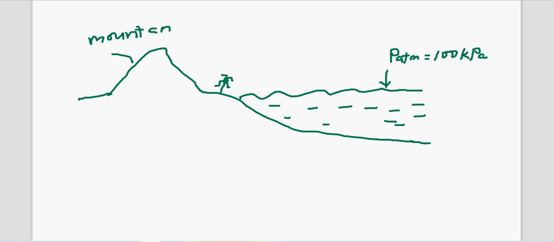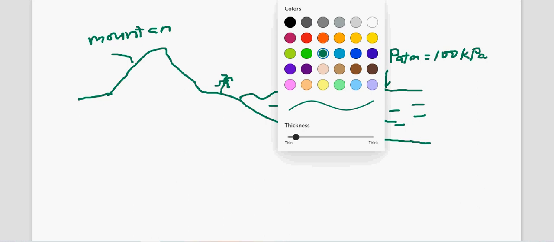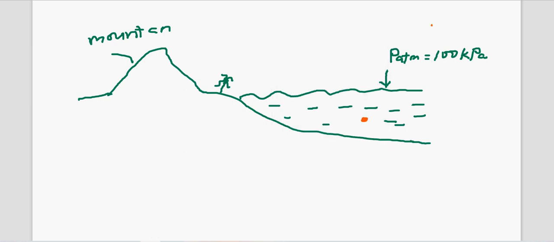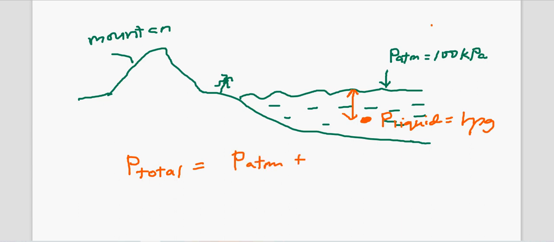Alright, so let's say we dive in the ocean at this point. Here we will be acted on by pressure in liquid. The pressure in liquid is equal to H rho G. You can calculate it from the depth of the liquid here. So if the question asks you about the total pressure, P total, or the actual pressure acting on the diver at a certain depth like this, you need to total up. P atm must be added to the pressure in liquid.